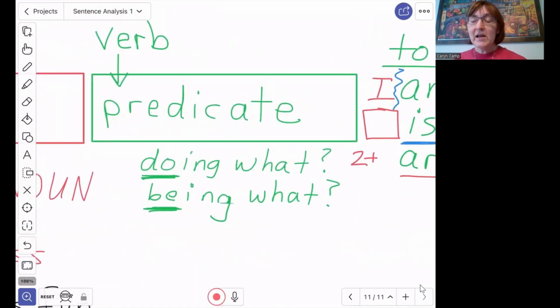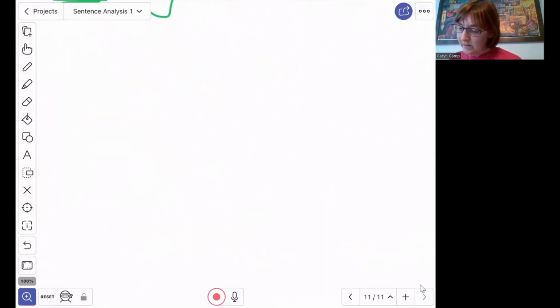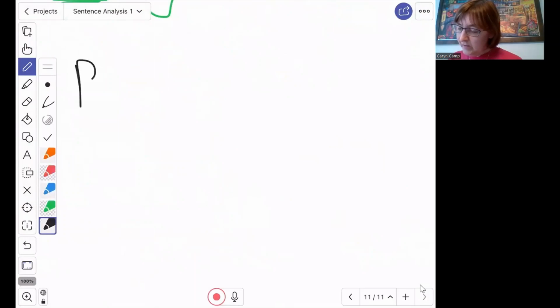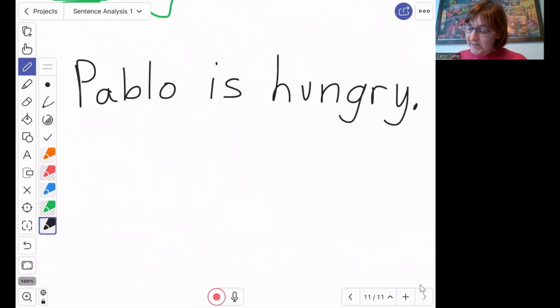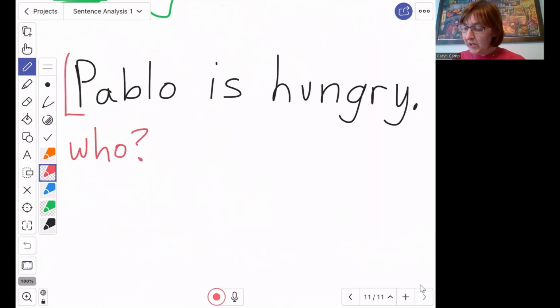So let's look at our Pablo is hungry sentence. Pablo is hungry. Okay, so I say, who is this sentence about? That's my question. Who? And the answer is Pablo. It comes first. It's before the verb. It tells us who the whole sentence is about. So this is our subject.